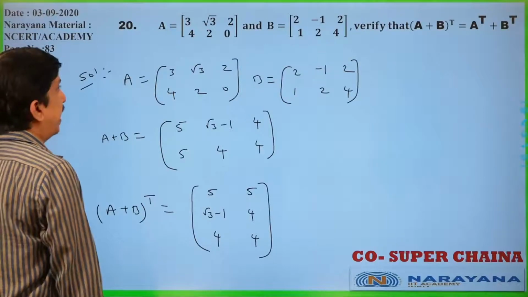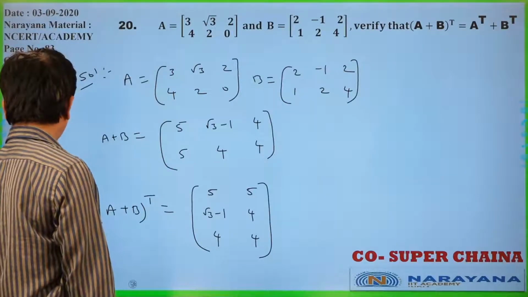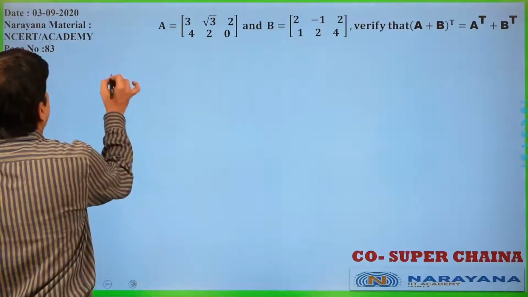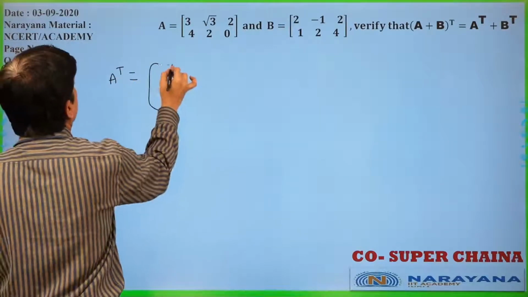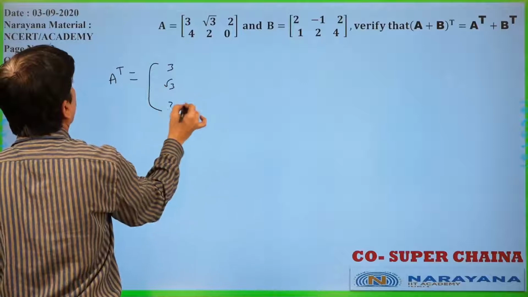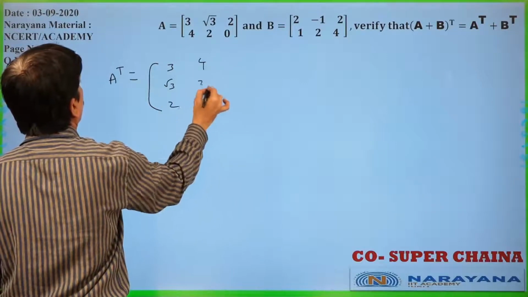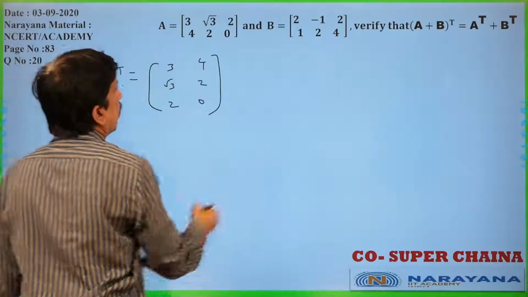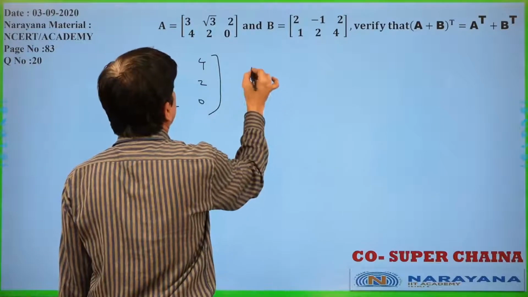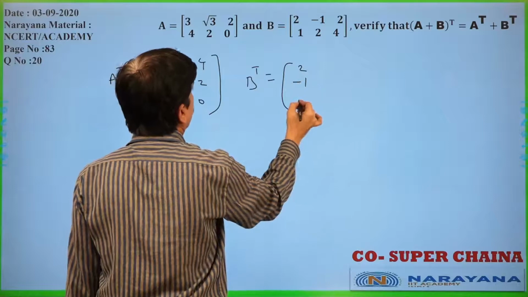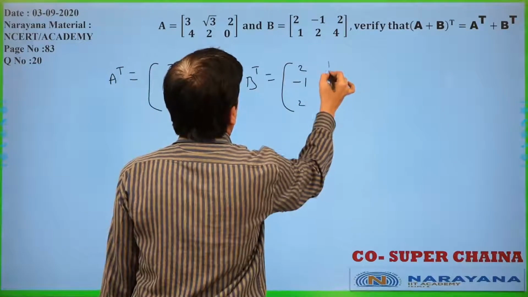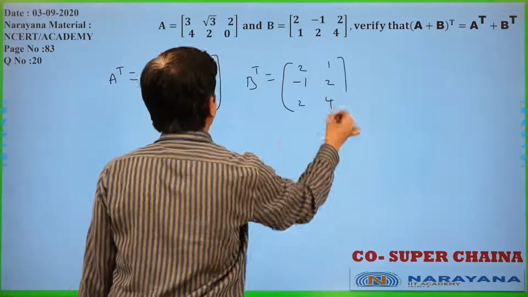Now, I will do A transpose, after that B transpose. Now, A transpose is equal to 3, root 3, 2, 4, 2, 0. B transpose is nothing but what you will get. 2, minus 1, 2, 1, 2, 4.